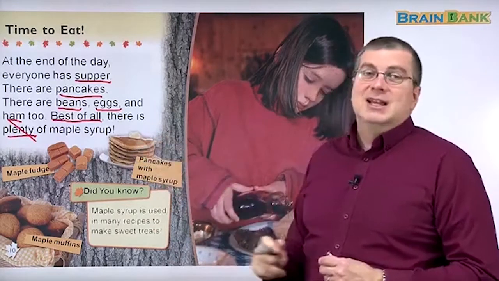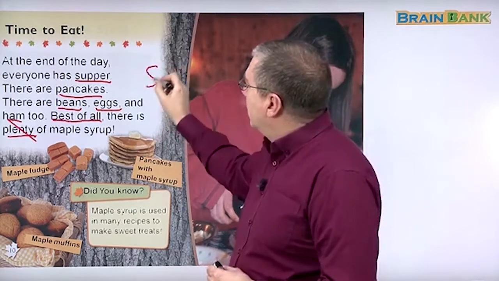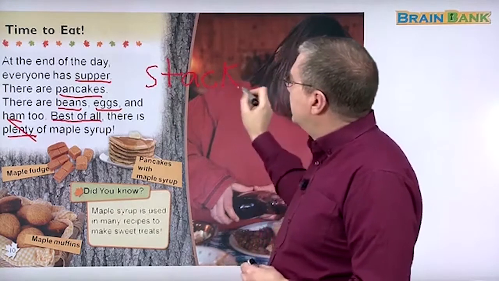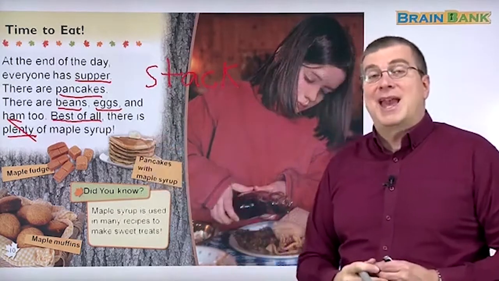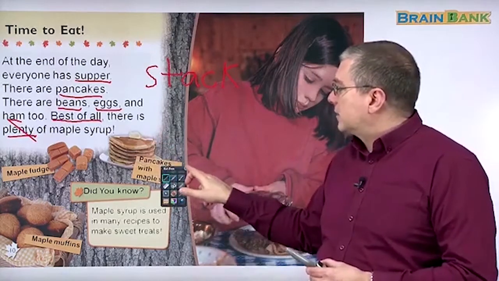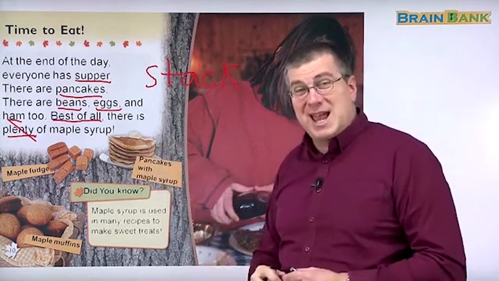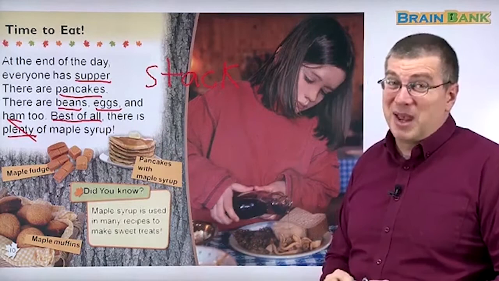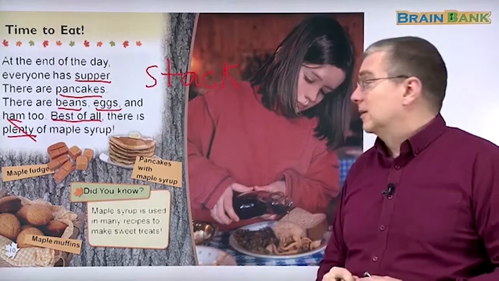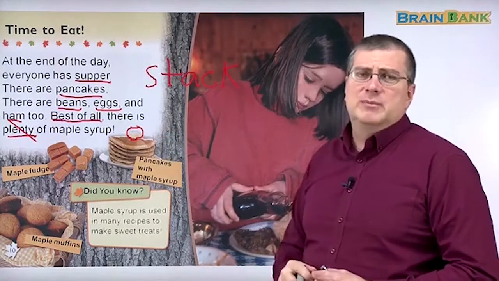Wow, this is a tall stack of pancakes. When you have pancakes like that, we call it a stack. Stack, S-T-A-C-K, a stack of pancakes. Sometimes we can have a short stack or you can have a tall stack. And this is a tall stack of pancakes. Can you eat that many pancakes? That's a lot of pancakes, right? But you pour syrup over them to make them sweeter. Okay, and you also have some butter. This is butter.